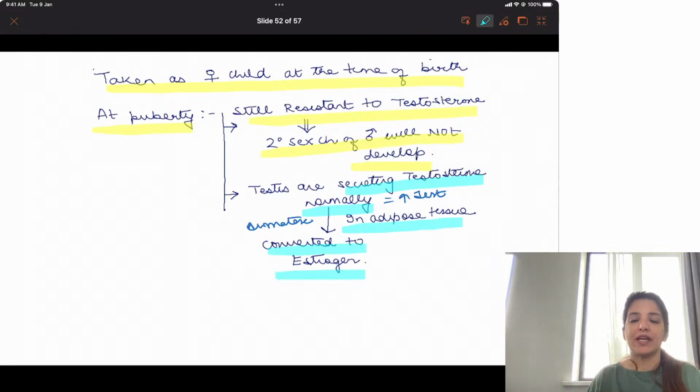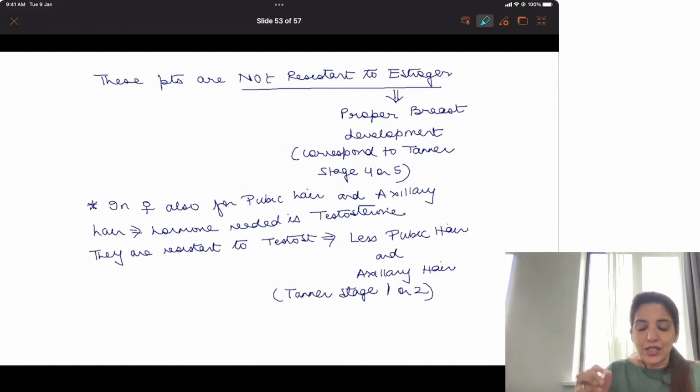So at puberty, when they have excessive testosterone that is not getting used up, this entire testosterone in adipose tissue gets converted into estrogen. Now these patients are resistant to testosterone.